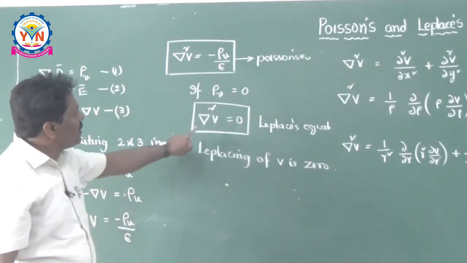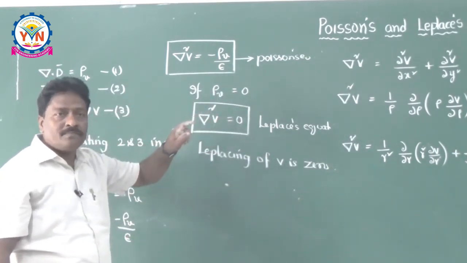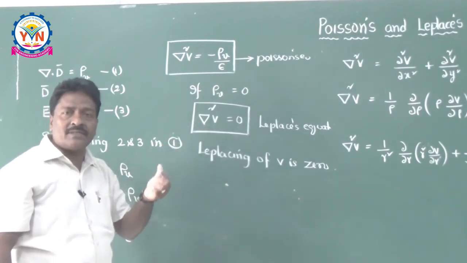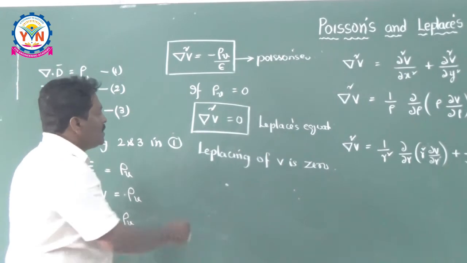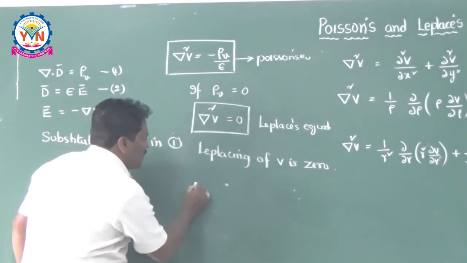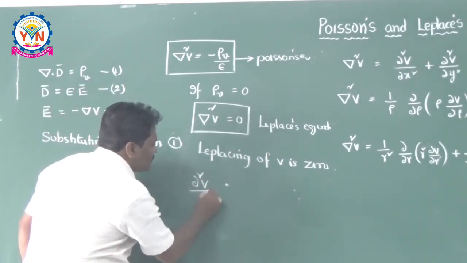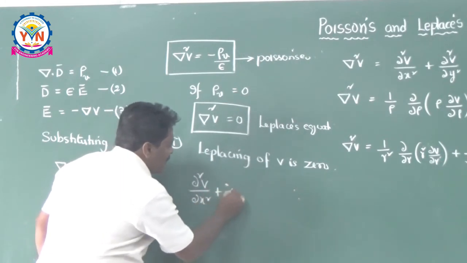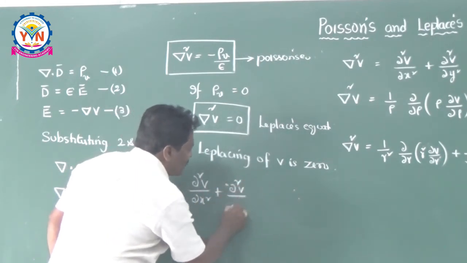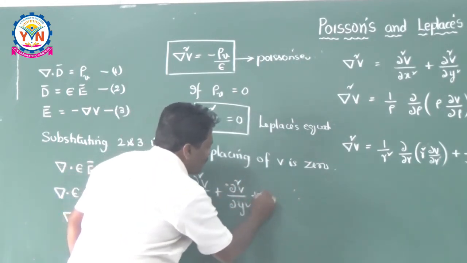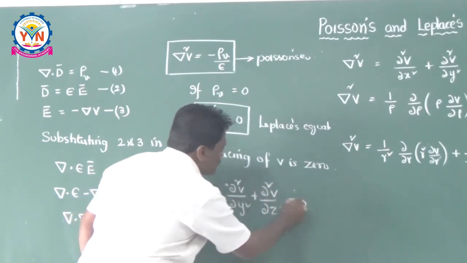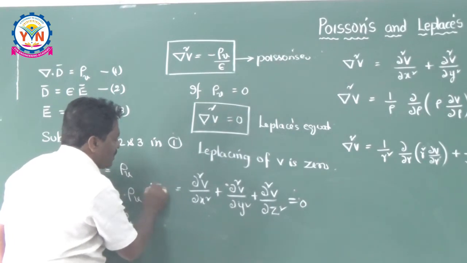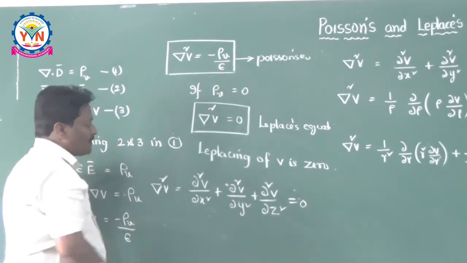Whenever you are taking del square V is equal to 0, it is a second order differential equation, and we can prove it just now. What is del square V? This del square V, you can happily prove like this: dou square V by dou x square plus dou square V by dou y square plus dou square V by dou z square is equal to 0. This is nothing but your del square V, a second order differential equation.